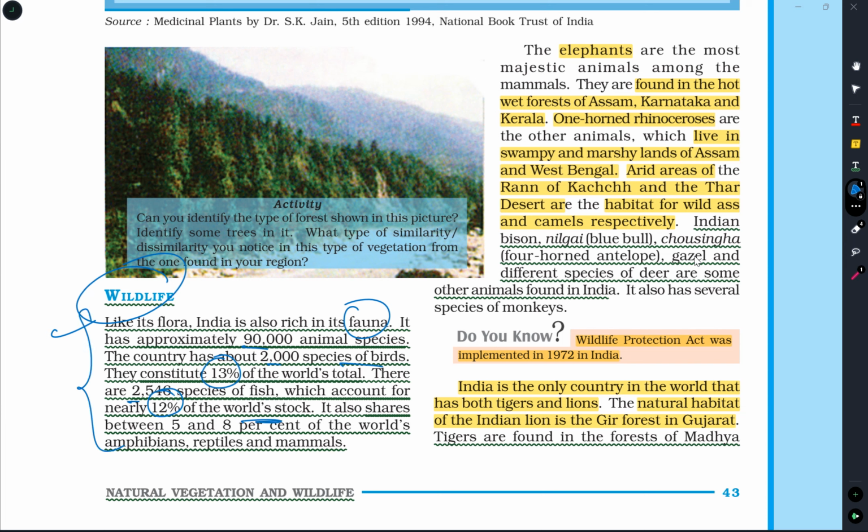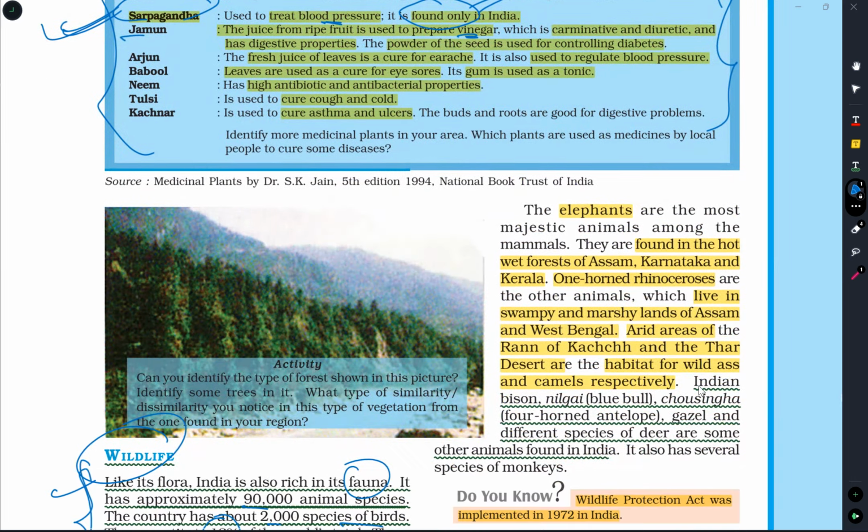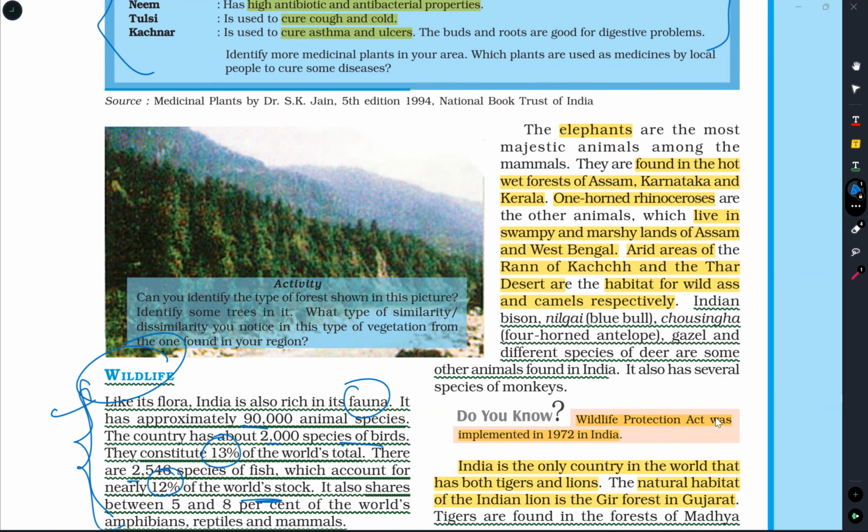This point is used for answer writing or short notes type of questions only. They are not asked in MCQ type of questions. Okay, you just read this paragraph and you will get to know the facts. You just mug up the facts, that's it. They have given the different types of plants and animals which are specifically found in a particular region.